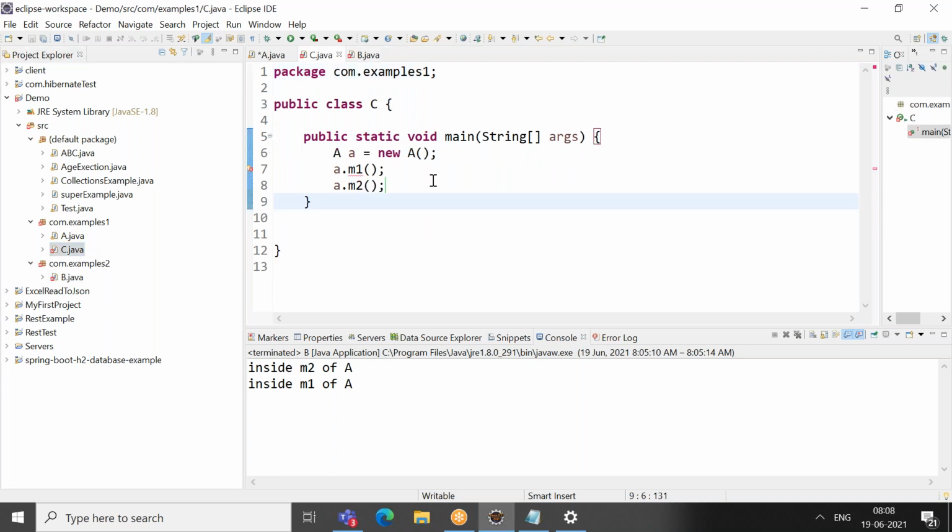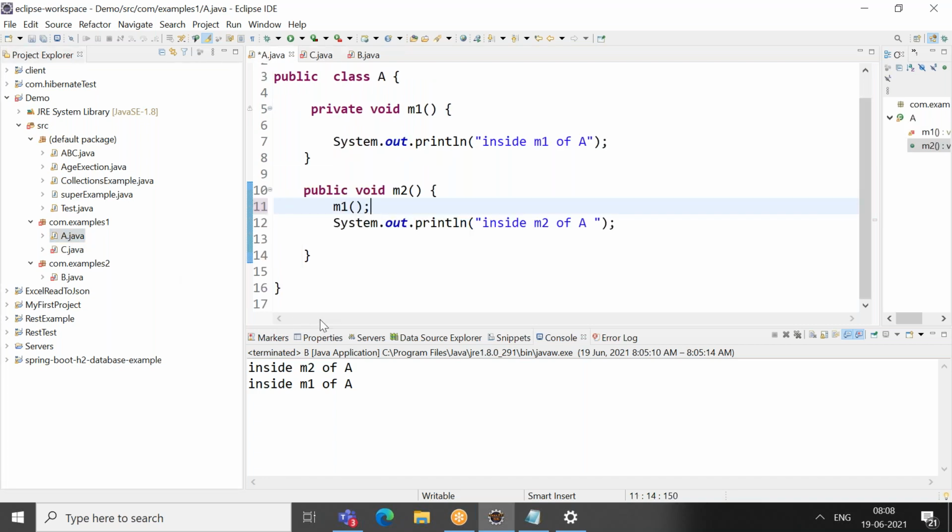Private is a very strong restriction, where accessibility is only to a particular class. What are the scenarios in which you make a method private? You want some operations, like an update or delete operation, to belong to that particular class. You have that restriction. You do not want another class to access that method.